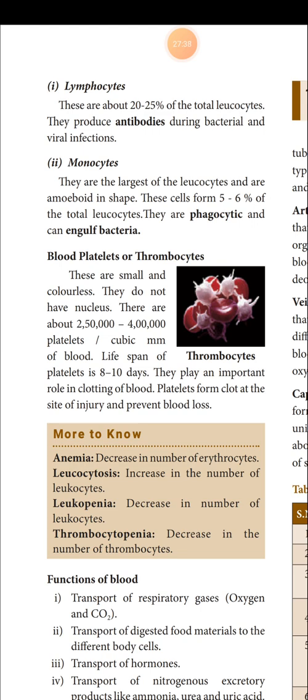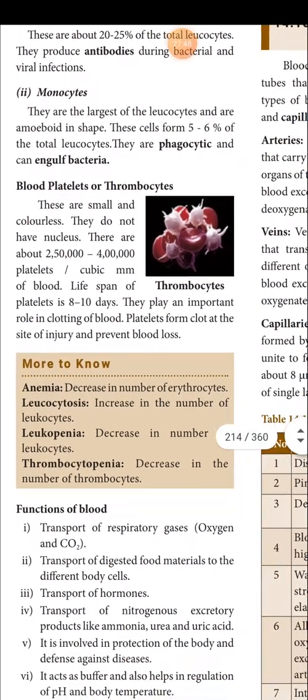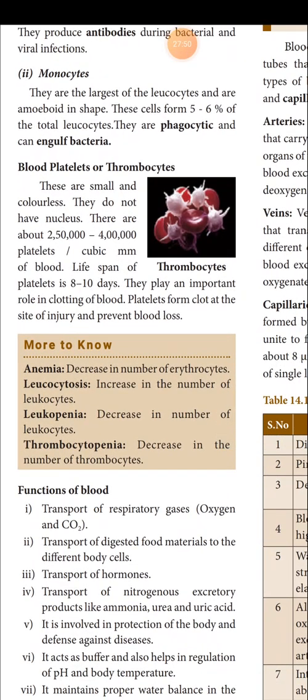Next, the third one: blood platelets or thrombocytes. Hope you have understood RBCs and WBCs clearly. Let's come to blood platelets or thrombocytes. These are small and colorless. They do not have a nucleus. There are about 2,50,000 to 4 lakh platelets per cubic mm of blood. The lifespan of platelets is 8 to 10 days.